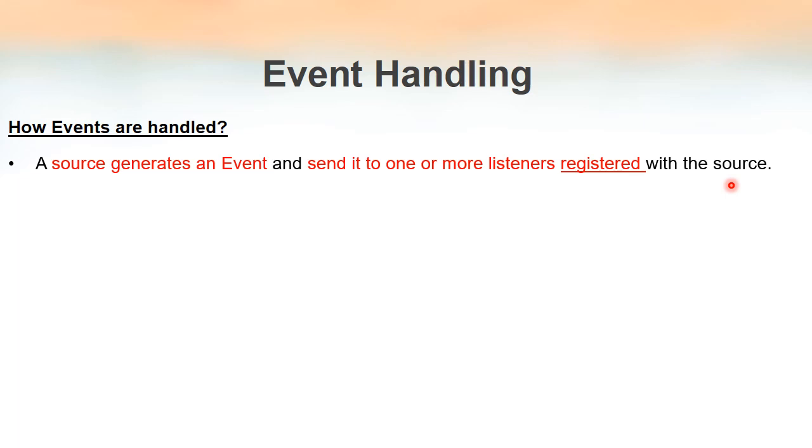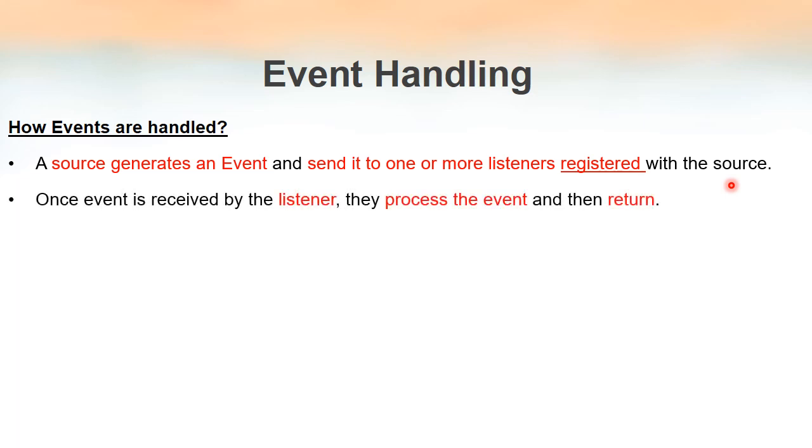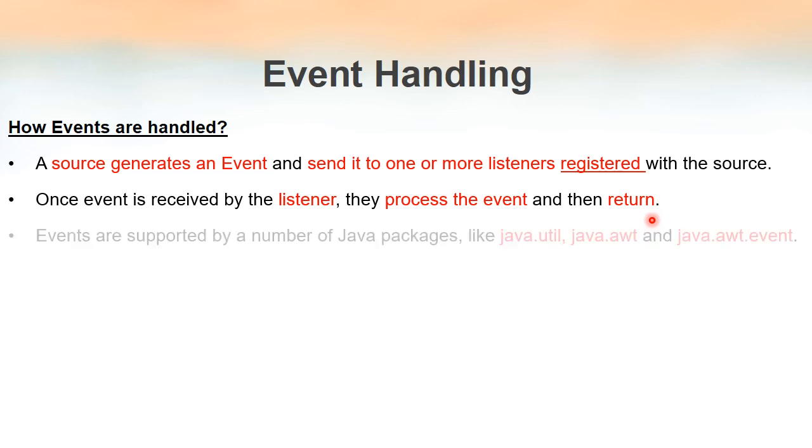So we have to register a listener with each source so that whenever an event occurs with respect to that source, the notification will be sent to those listeners. Now once the listener receives the event, the listeners will have some methods to handle that event. So they will process the event and then it will return back to the source.